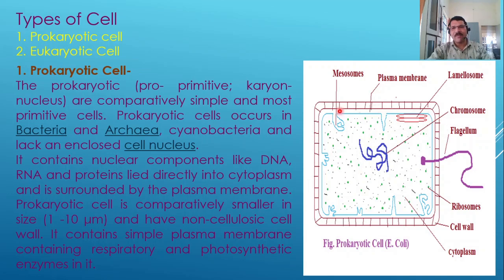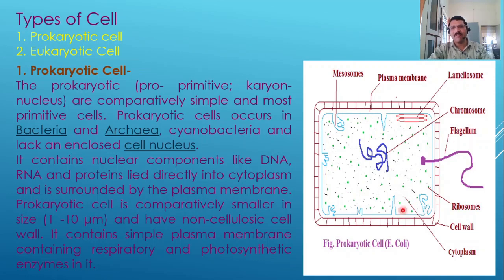So in the prokaryotic cell, the plasma membrane plays a very important role. Different types of enzymes, for example photosynthetic and respiratory enzymes, are present in the plasma membrane, and they carry out activities like photosynthesis and respiration.